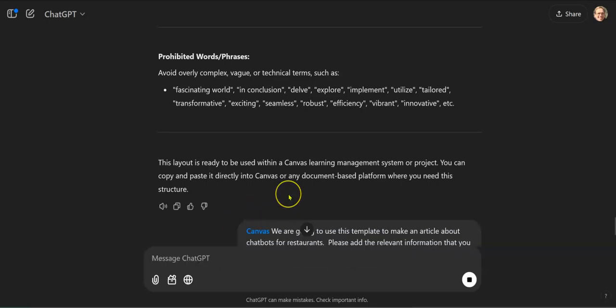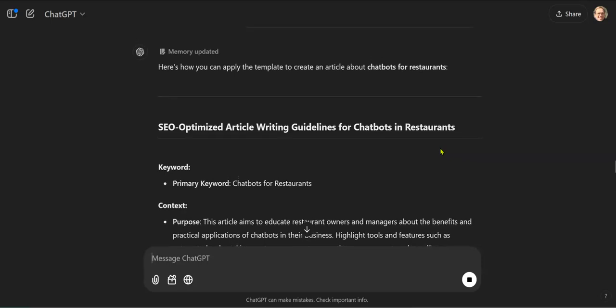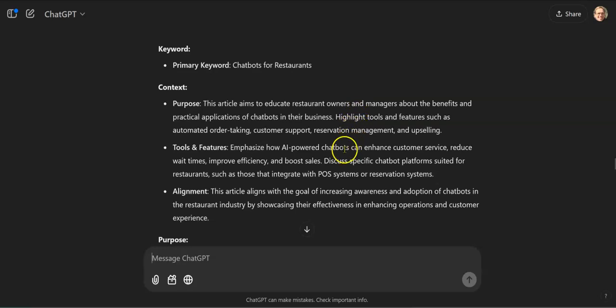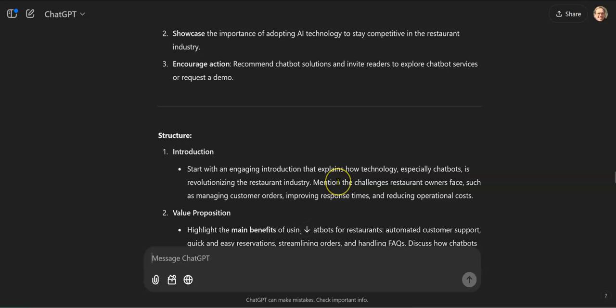Let's see how we do. Now it should hopefully pop up in Canvas. And it did not. Memory, here's how you can apply it. All right. Primary keyword, purpose, aim, educate restaurant managers. Good. Good. Main purpose of the article, structure.